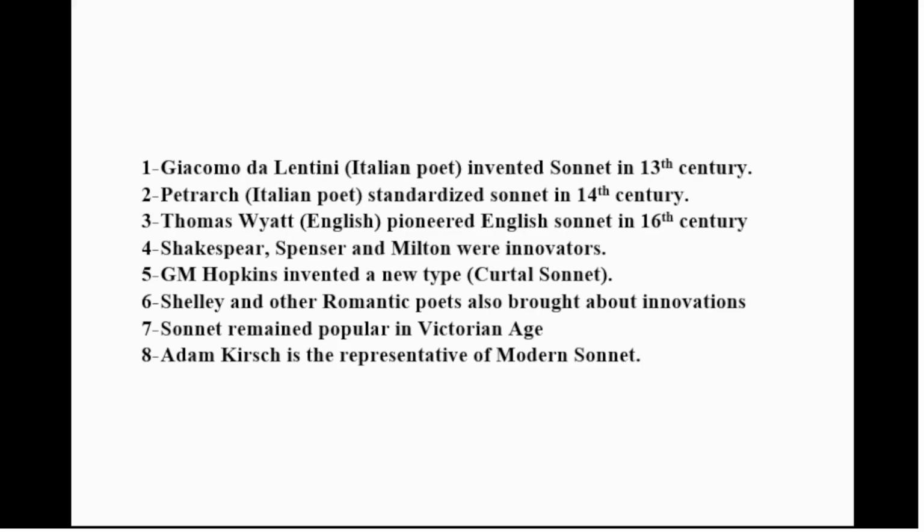Dear viewers, a brief introduction to the origin of sonnet and description of some of the important types of sonnet are presented in this video. Giacomo da Lentini, the Italian poet, invented sonnet in the 13th century. Petrarch standardized sonnet in the 14th century. Thomas Wyatt imported sonnet from Italy to England in the 16th century by translating Petrarchan sonnets. Thomas Wyatt also created his own sonnets. The sonnets of Thomas Wyatt inspired other English poets to compose sonnets.